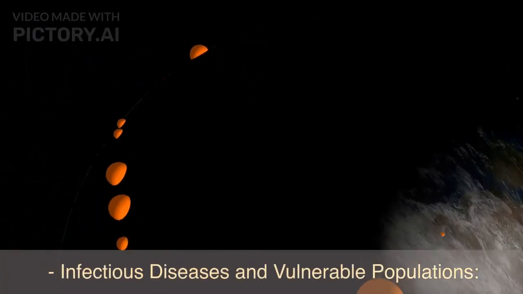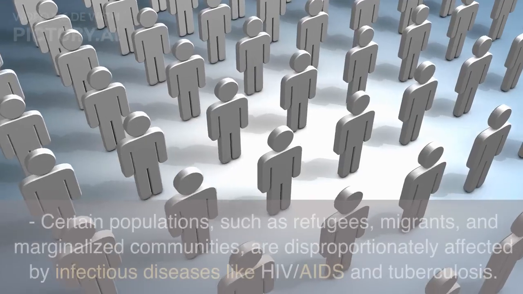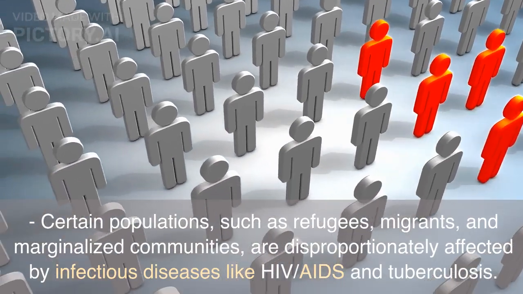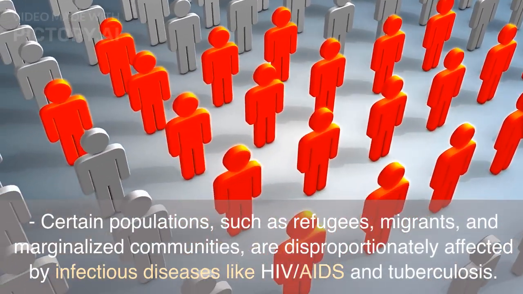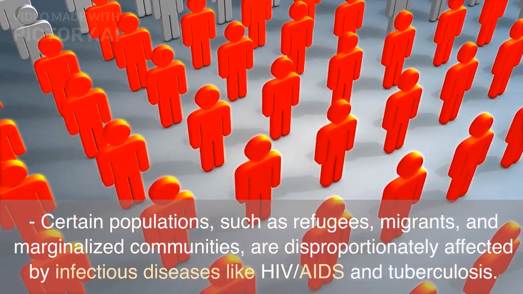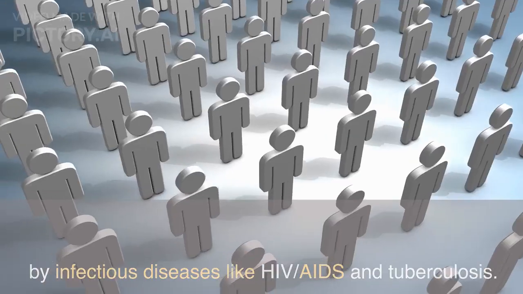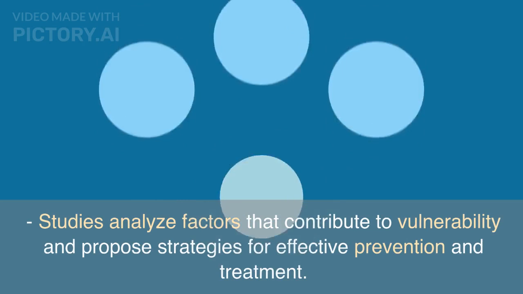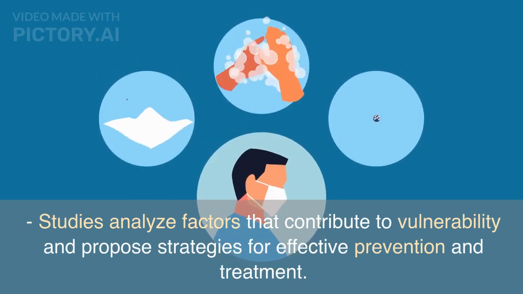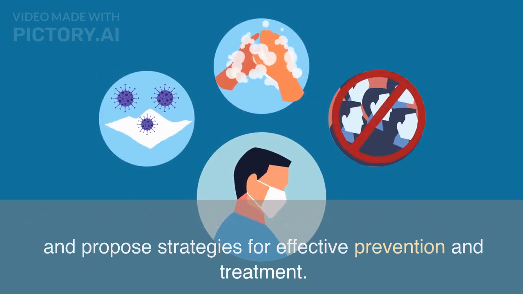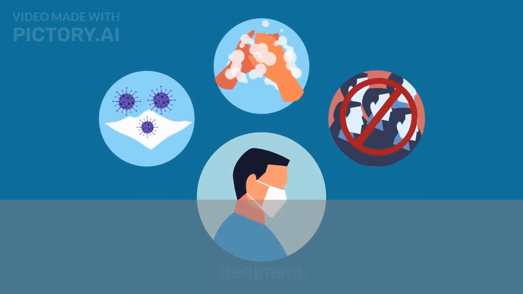Infectious diseases and vulnerable populations. Certain populations, such as refugees, migrants, and marginalized communities, are disproportionately affected by infectious diseases like HIV, AIDS, and tuberculosis. Studies analyze factors that contribute to vulnerability and propose strategies for effective prevention and treatment.